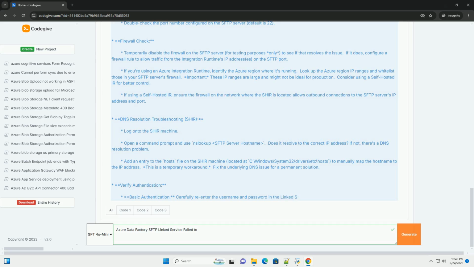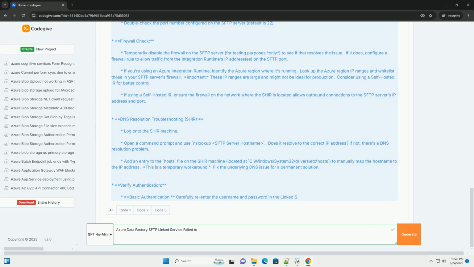Server key rotation: SFTP servers can rotate their SSH host keys periodically. When this happens, the fingerprint will change, and you'll need to update the configuration on the Azure machine. Monitor your SFTP server for key rotations to avoid connection issues.